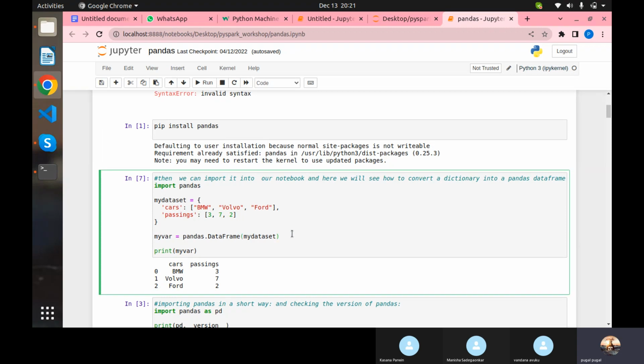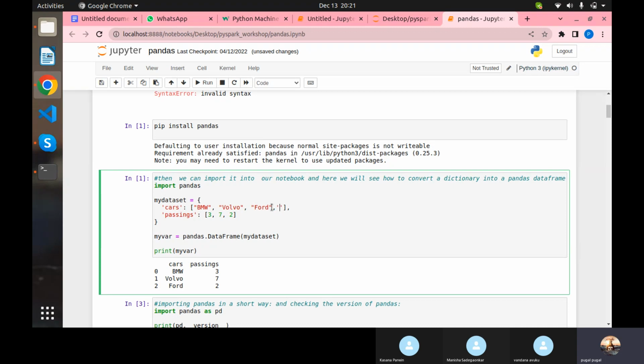Okay, so now I'm importing pandas. So DataFrame can easily convert a dictionary into a tabular format. So that is a data frame, or else we can simply call it a data frame. Okay, and if I run this, it is giving output like that. So here you can see, if you want to add some more things.